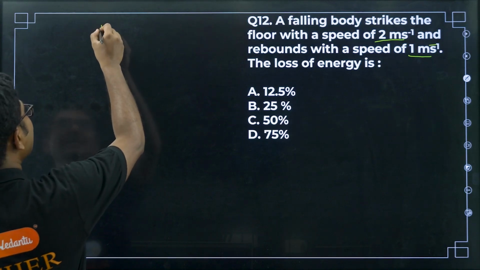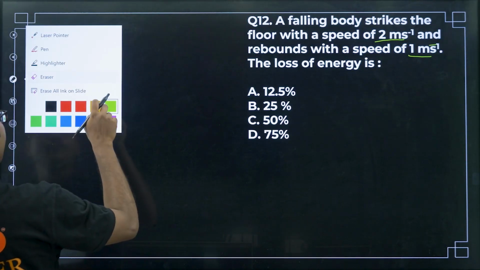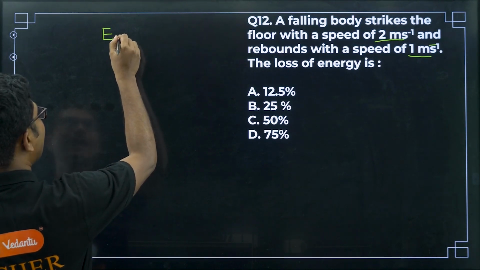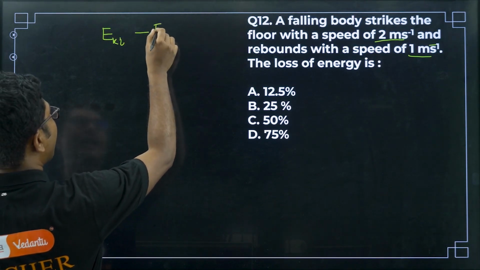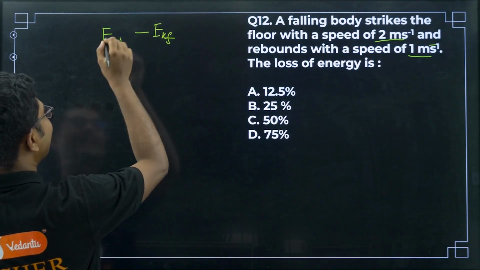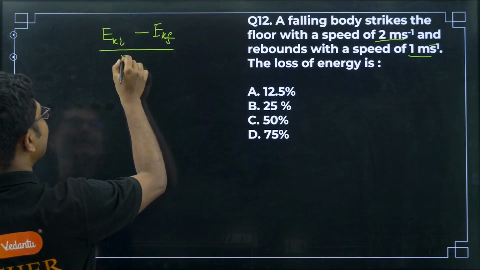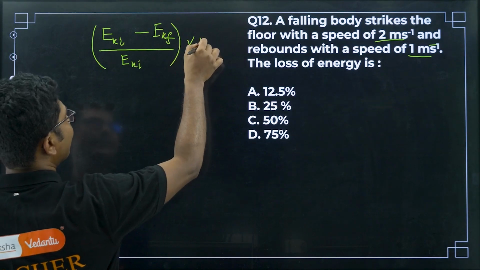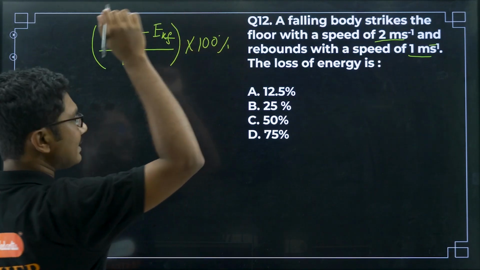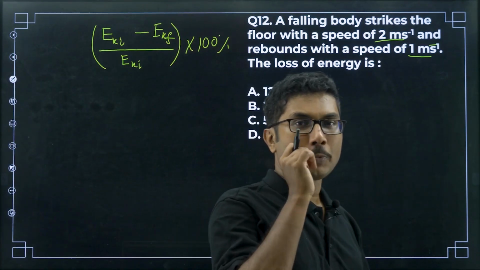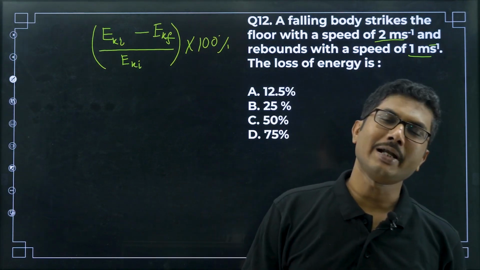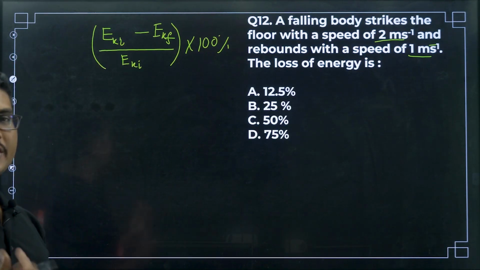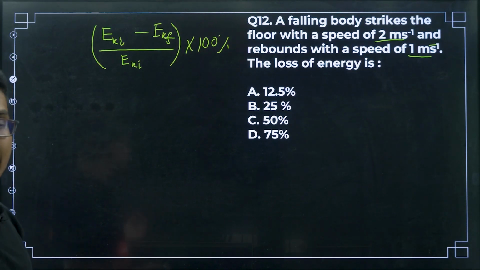If we know the initial kinetic energy EKI, and if we can calculate the final kinetic energy EKF, and then if you divide this by EKI, and then multiply this entire thing with 100, then we can say this is the change in the percentage energy. This is the formula, right? Initial minus final divided by initial. For any quantity to calculate the change in percentage, that is the formula.